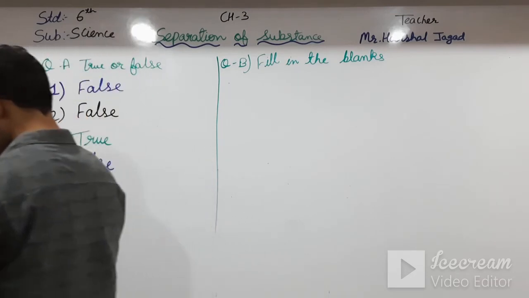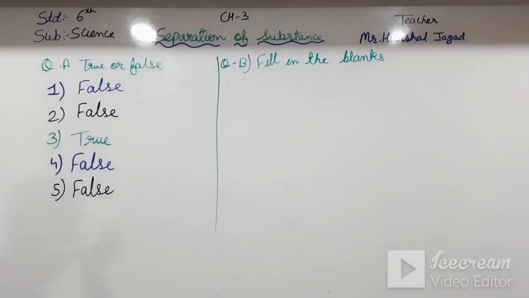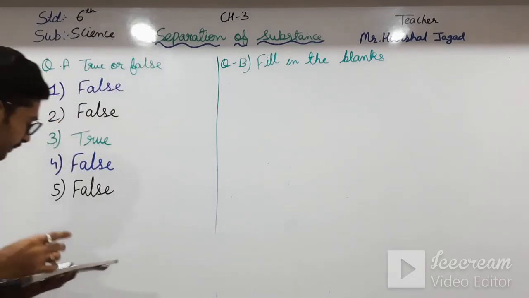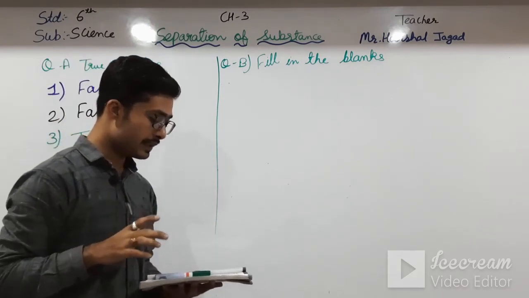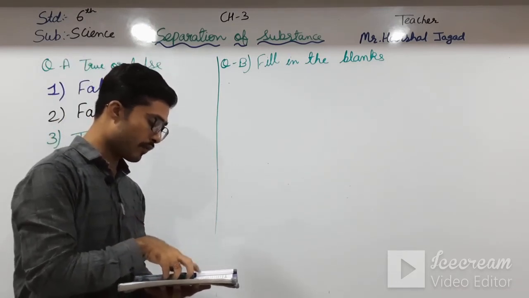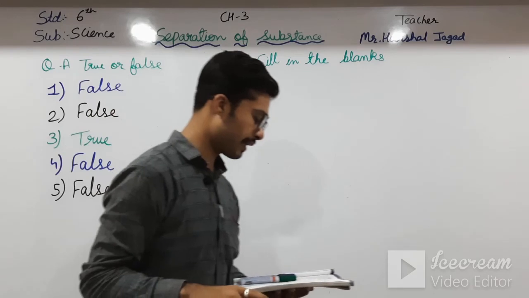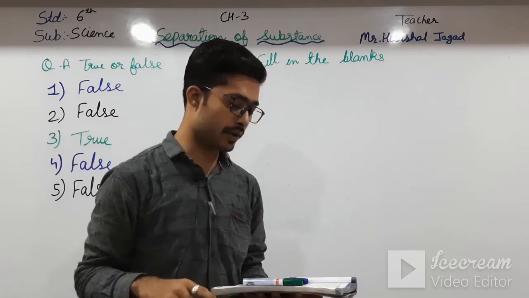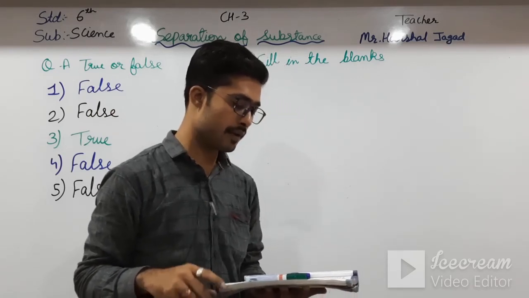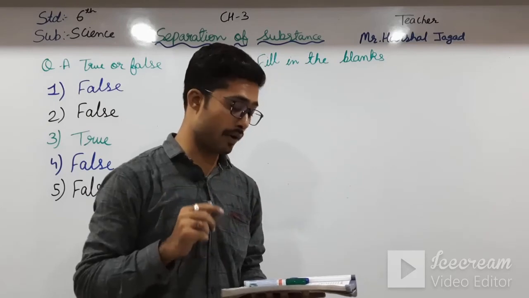First one: small pebbles are separated from sand at construction sites through the process of hand picking or sieving.